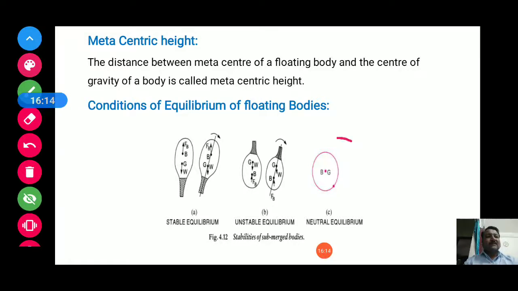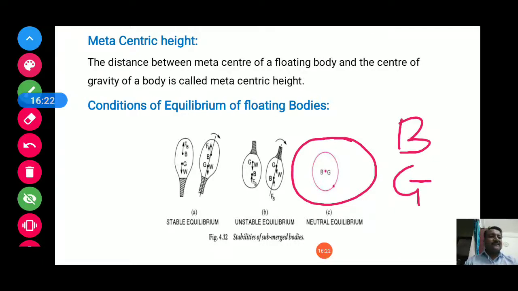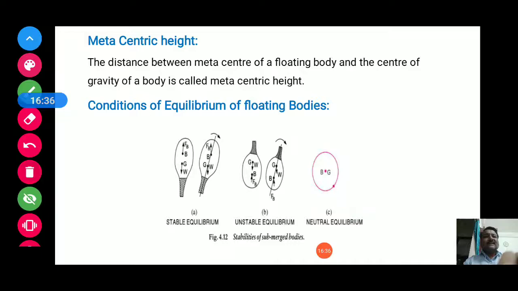In neutral equilibrium, B coincides with G. G means the center of gravity point and B means the buoyant point, where the buoyancy force is acting. So that is called neutral equilibrium. These are the three conditions for floating bodies.